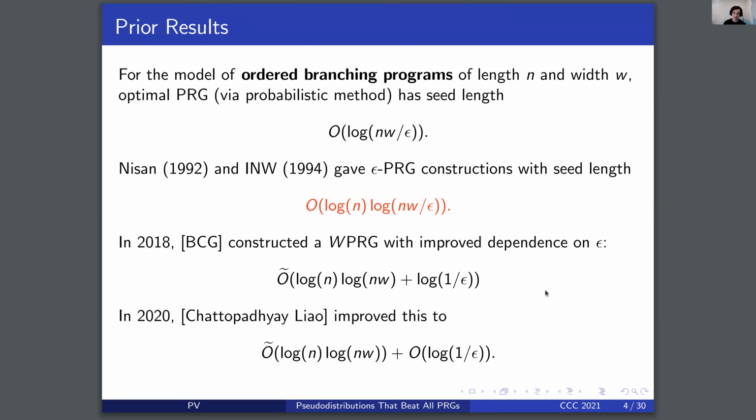In 2018, Braverman, Cohen, and Garg constructed a weighted PRG with improved dependence on epsilon. Here we can see that there's a slight degradation, some log-log factors, in the dependence on the log n, log nw term, but we obtain nearly optimal dependence on the error parameter, an additive plus log 1 over epsilon, up to some log-log factors. And in 2020, Chattopadhyay and Liao improved this to an optimal dependence on epsilon, with again some degradation of log-log factors in the other terms.